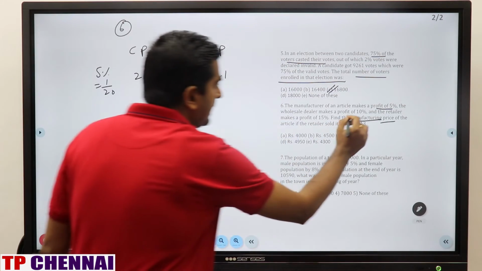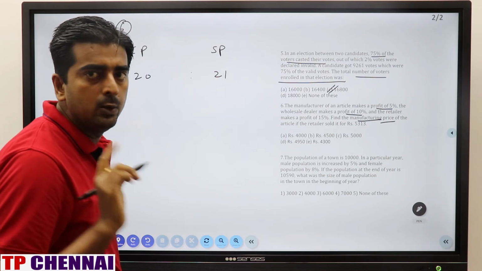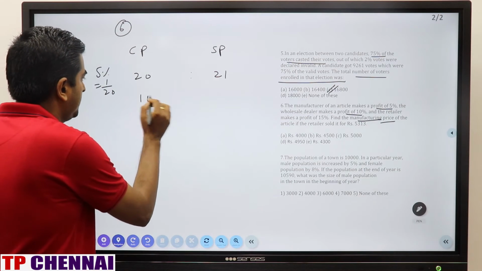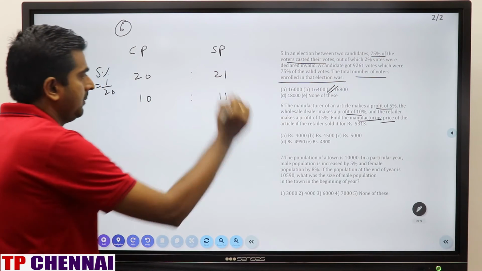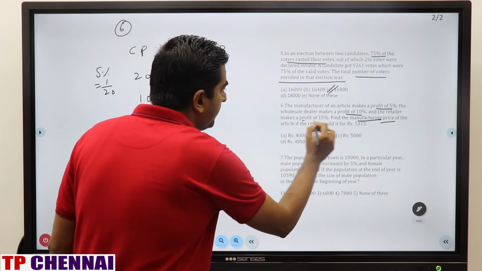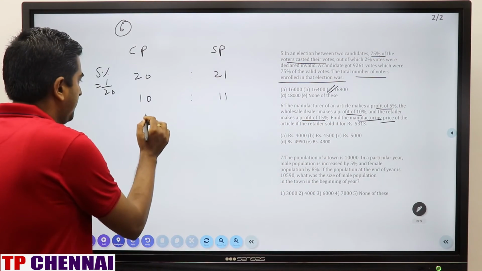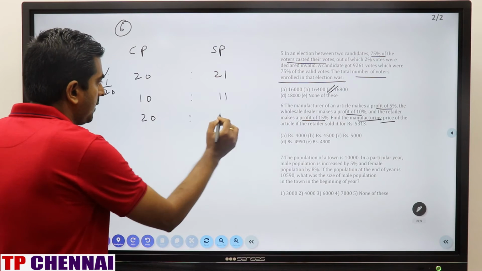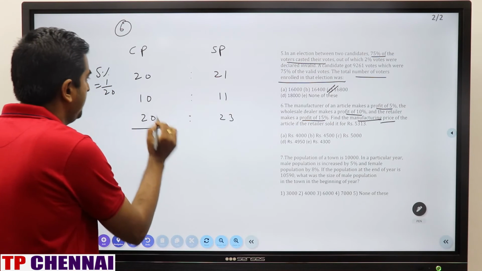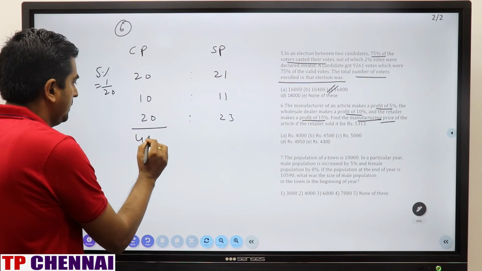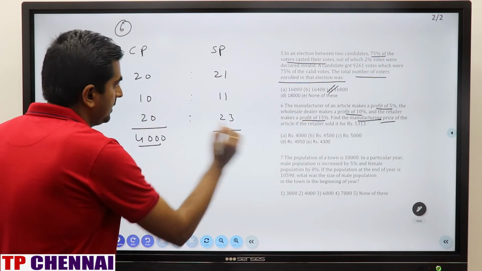Second is nothing but 10% profit. 10% fraction value, 1 by 10. If CP is 10, 1 rupees profit, SP will be 11. And third is nothing but 15% profit. What is 15% fraction value? 3 by 20. If 20 CP, 3 rupees profit, this is nothing but 23. Multiply this one. This is 4,000. And this is how much?